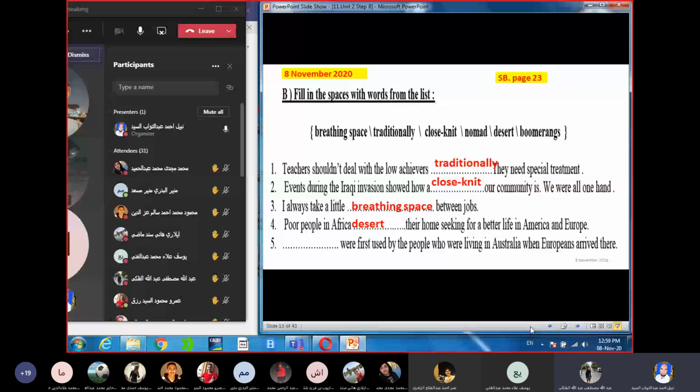Thank you. Abdullah Mustafa Al-Falaki. Were first used by the people who were living in Australia when Europeans arrived there. What did they use? Boomerangs. Yes, boomerangs. These are weapons that are used for hunting animals. So boomerangs were first used by the people who were living in Australia when Europeans arrived there.